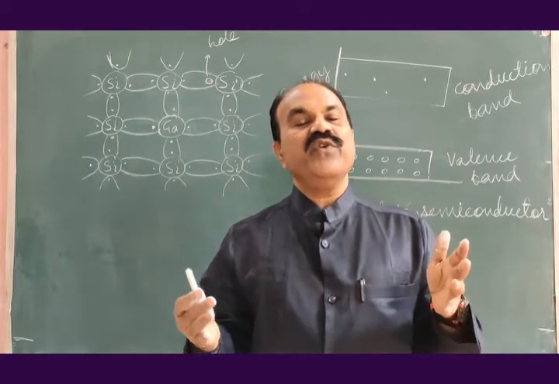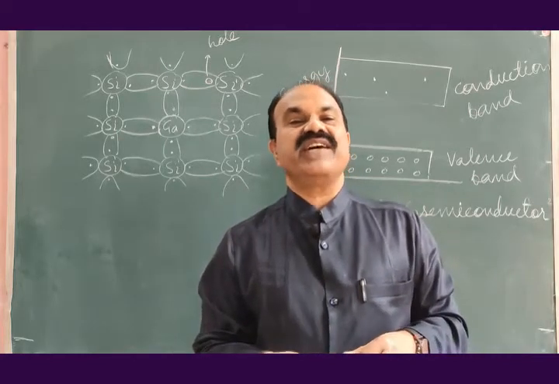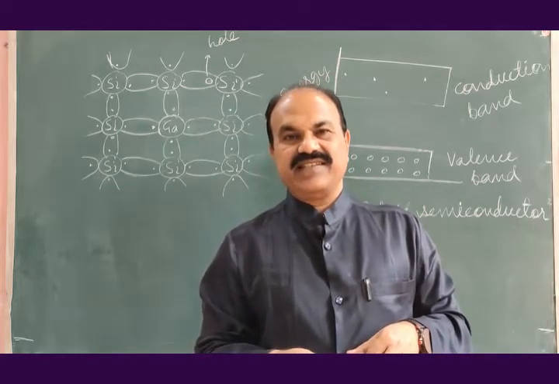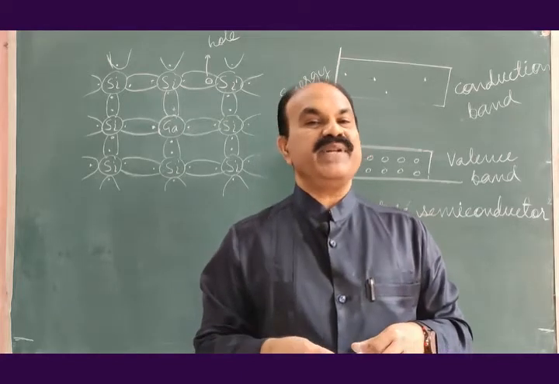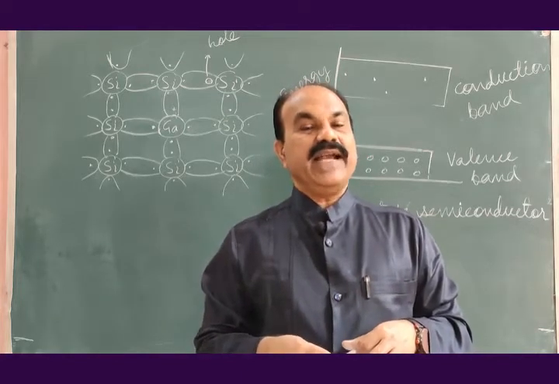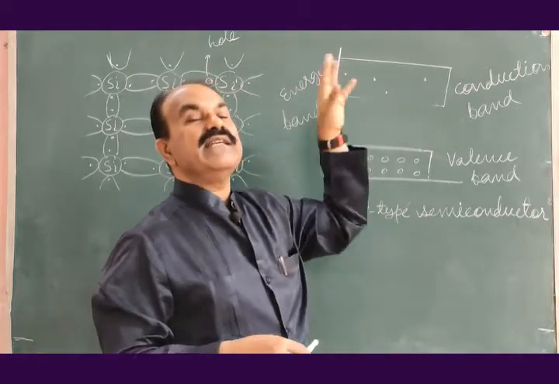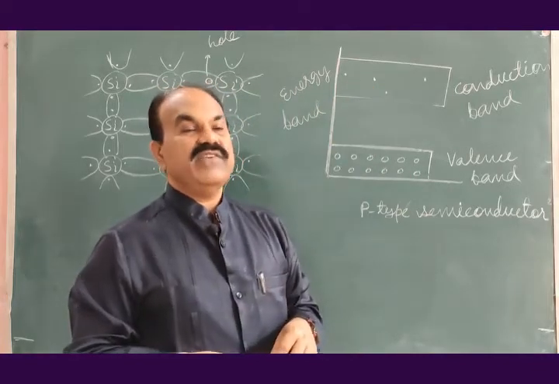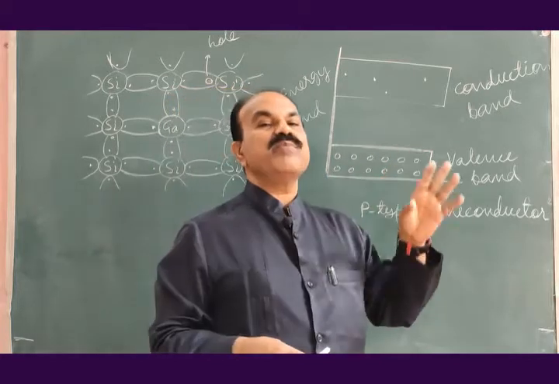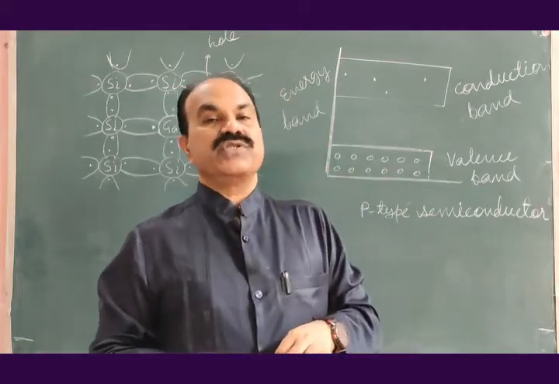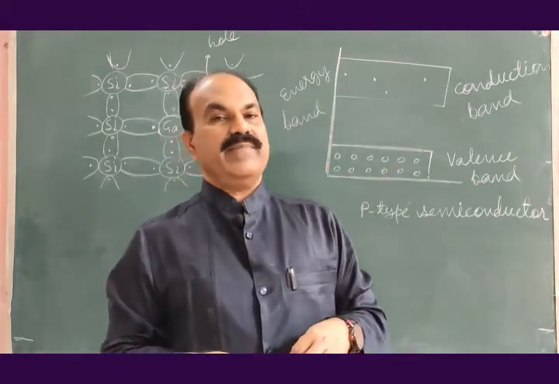This way, few electron hole pairs are created at room temperature, and because of that we will have few free electrons in the conduction band, whereas a large number of free holes in the valence band.